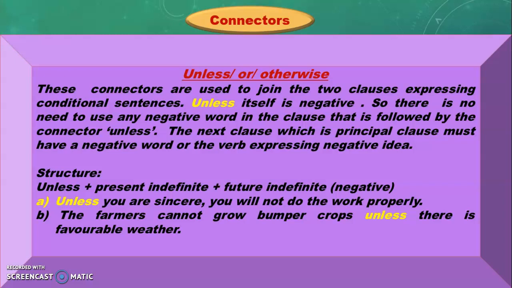The farmer cannot grow bumper crops unless there is favorable weather. Look at this. The first clause is in negative form, that is the principal clause. In the middle there is unless, and just after unless there is the subordinate clause, and it is in affirmative form. As unless itself is negative, there is no need to use any negative form there. Okay boys, have you understood? Now comes the other connectors.